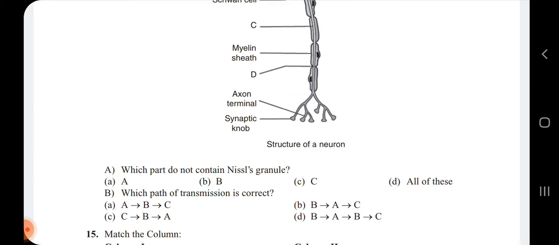The cell body will send that impulse towards the axon, and the axon will carry it away from the cell body. So this is the transmission. According to this, which is correct? It is option A, because A is dendrite, B is cell body and C is the axon. Dendrite takes the impulse towards the cell body, whereas the axon carries the impulse away from the cell body. That's why option A is the correct one for the B question under the 14th one.